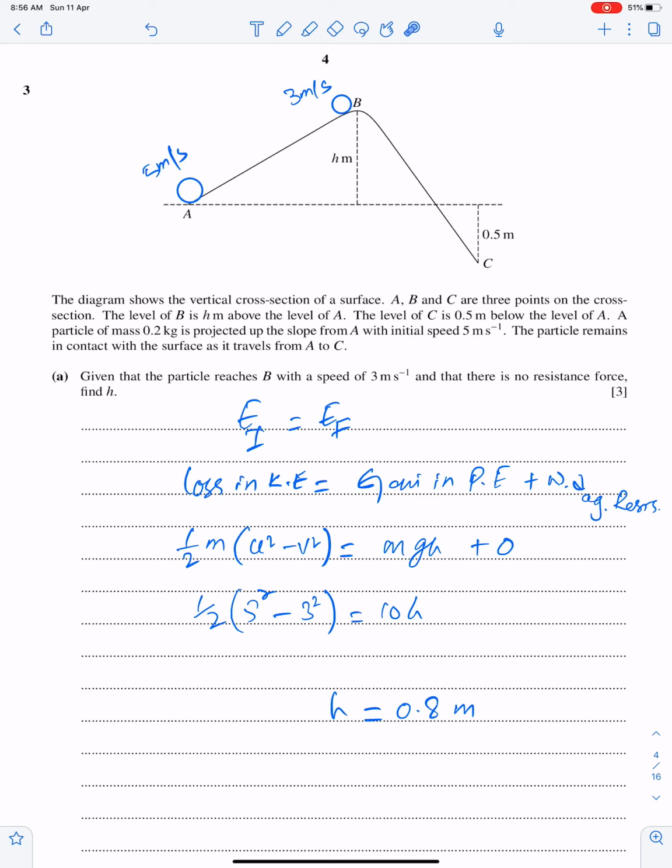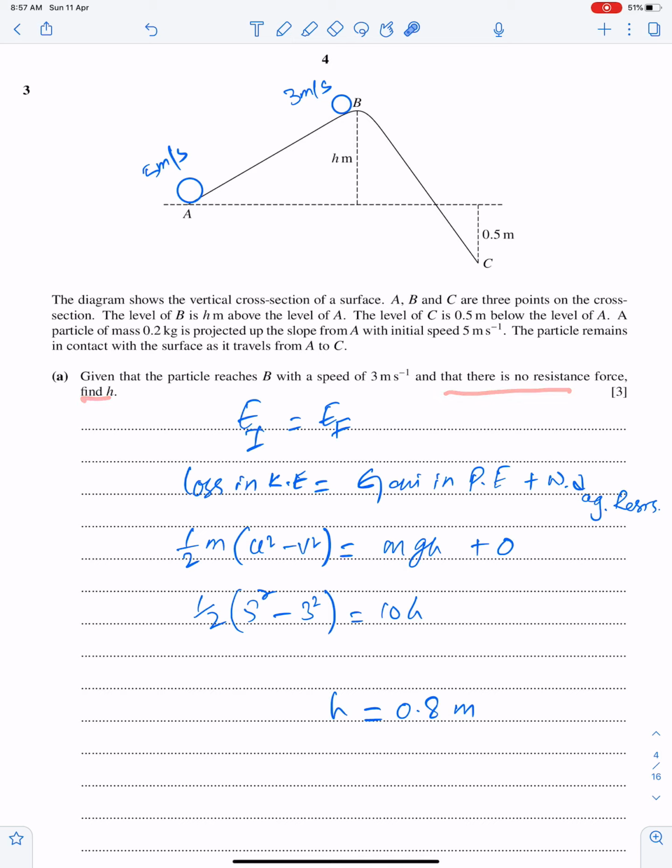A particle of mass 0.2 kg is projected up the slope from A with an initial speed of 5 meters per second. The particle remains in contact with the surface as it travels from A to C. Given that the particle reaches B with a speed of 3 meters per second and there is no resistance force,